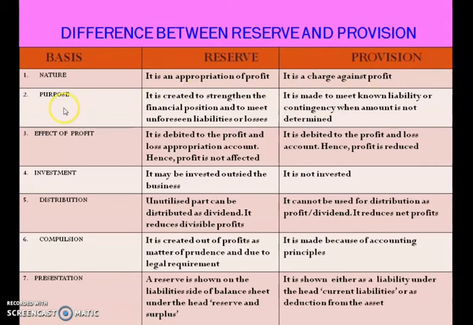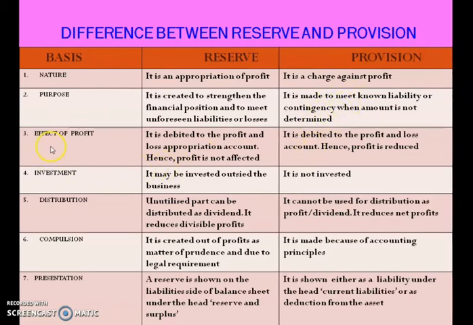Now purpose. What is the purpose of creating reserve? For strengthening the financial position and to meet any unforeseen liabilities or losses. And why do we create provision? It is made to meet a known liability. We know the liability is there, and for meeting that liability we purposefully create that provision.